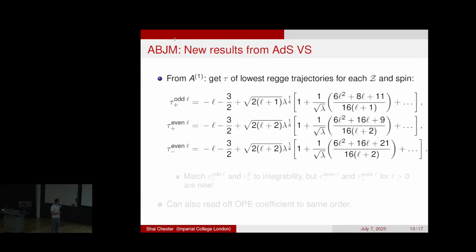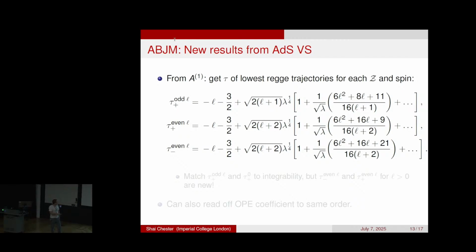So we can read off the twists of these lowest Regge trajectories, but we have different lowest Regge trajectories now. We have one for odd spin, and then for even spin, we can be either Z even or Z odd. Now, I should note that in this planar limit, you're actually not sensitive to parity, which is why I'm not talking about parity here, but you are sensitive to the Z symmetry. So this is why we get different answers for all three.